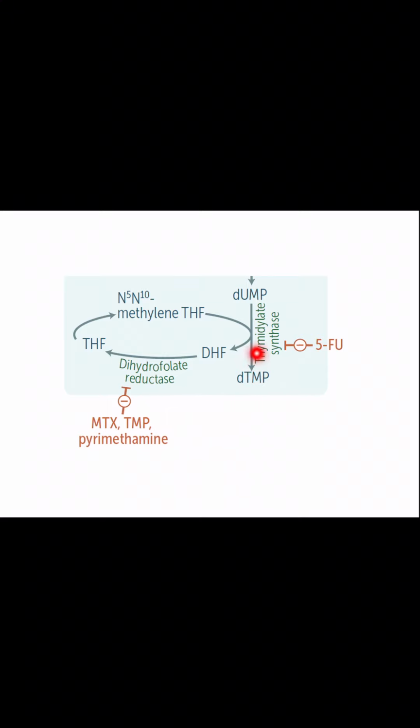Now it needs this conversion, it needs thymidylate synthase, and it also needs this dihydrofolate reductase, which is going to convert this dihydrofolate into tetrahydrofolate, from where this whole process is going to take place. So if you inhibit dihydrofolate reductase by MTX, this process is not going to take place, and ultimately your cancer cells will start dying.